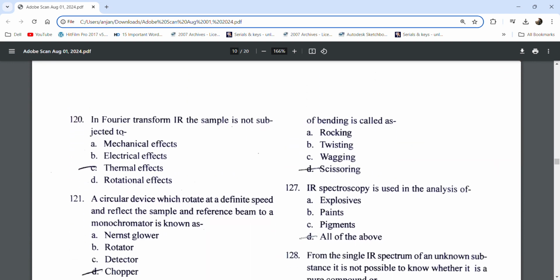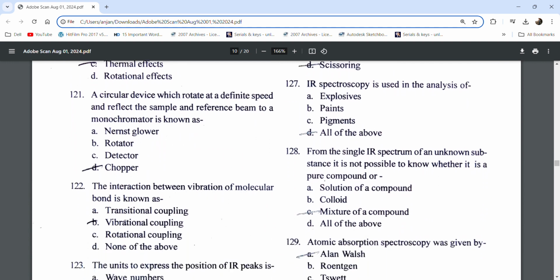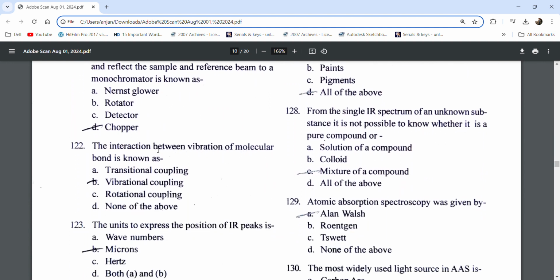In Fourier transform IR, the sample is not subjected to thermal effect. A circular device that rotates at a definite speed and reflects the sample and reference beam to a monochromator is known as a chopper. The interaction between vibrations of molecular bonds is known as vibrational coupling.